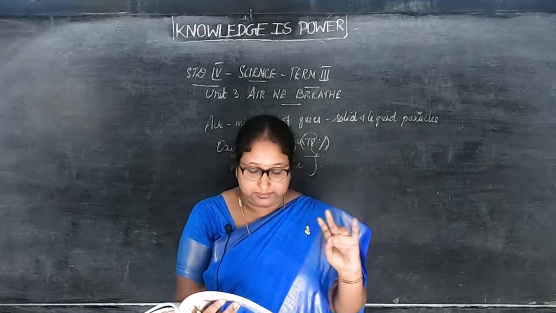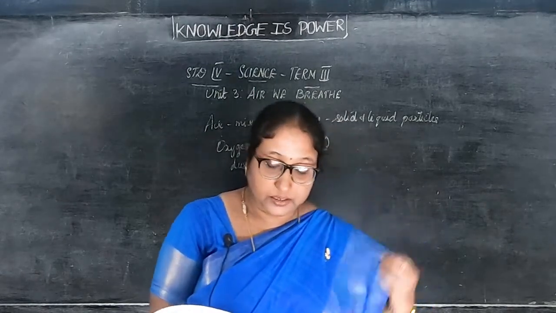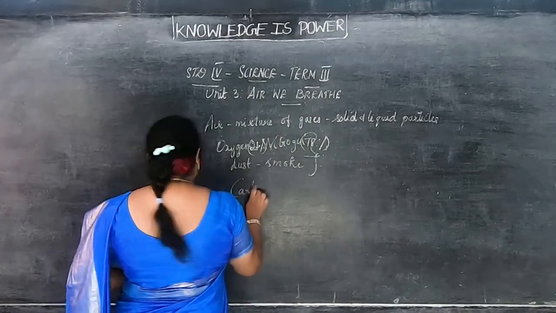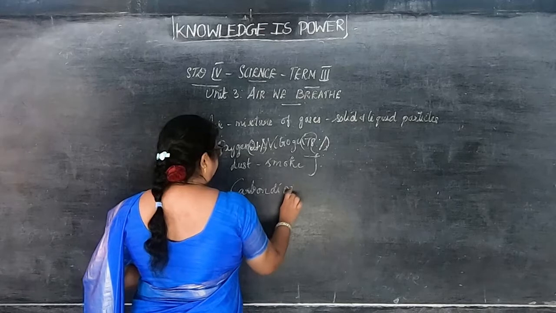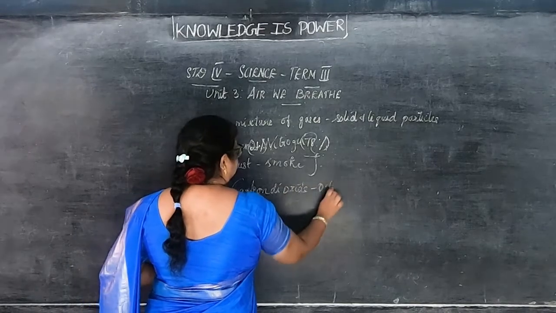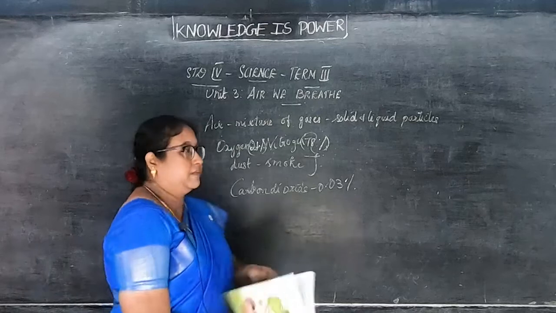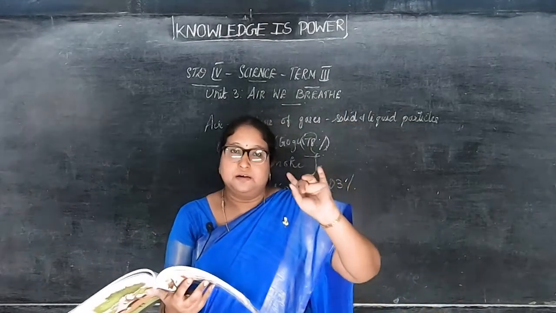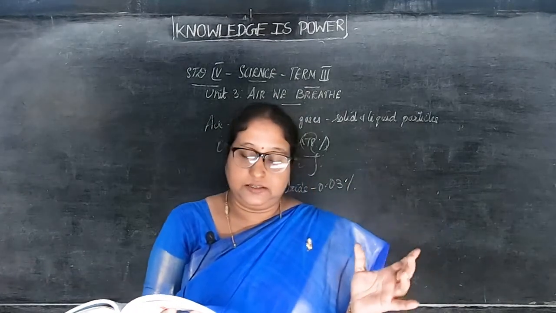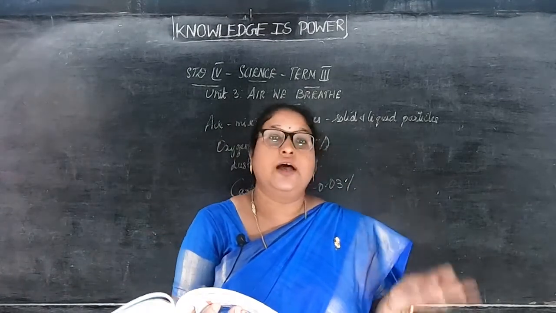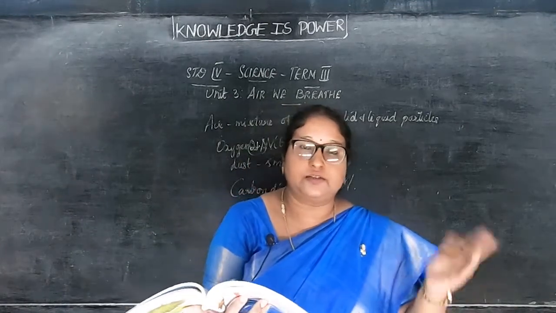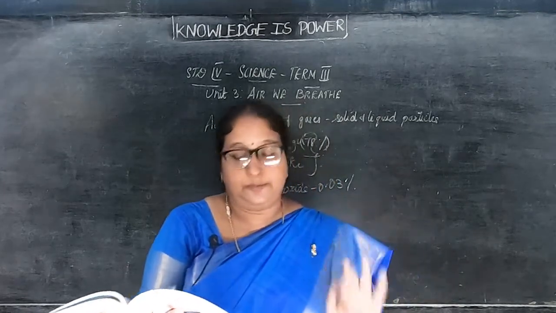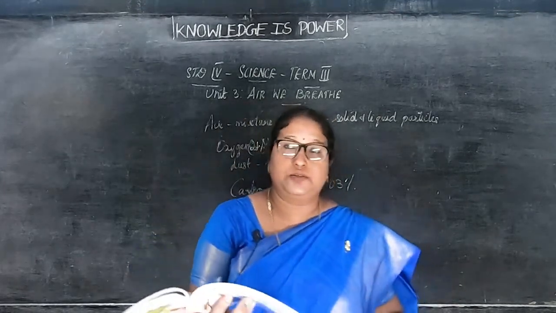Okay. Now next we see carbon dioxide. The amount of carbon dioxide present in air is 0.03%. Though it is very less in percentage, its uses are more, and it's very important also. So carbon dioxide, though it is less, is used more and is very important. Okay. Now next we'll see the uses of carbon dioxide.